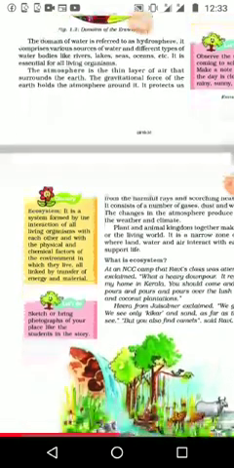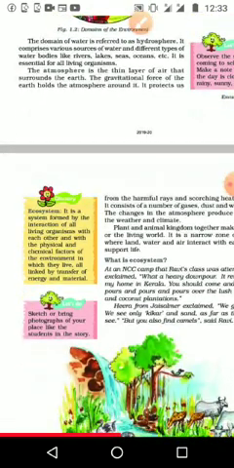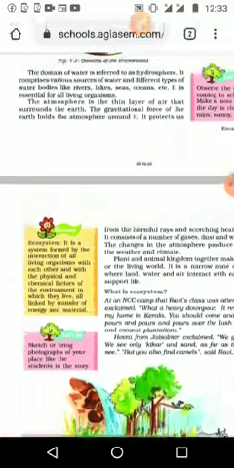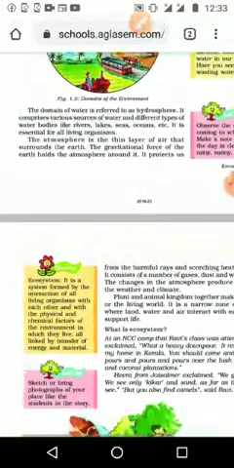Next is the atmosphere. The atmosphere is the thin layer of air that surrounds the earth. We studied the atmosphere and its layers in the coming lessons.